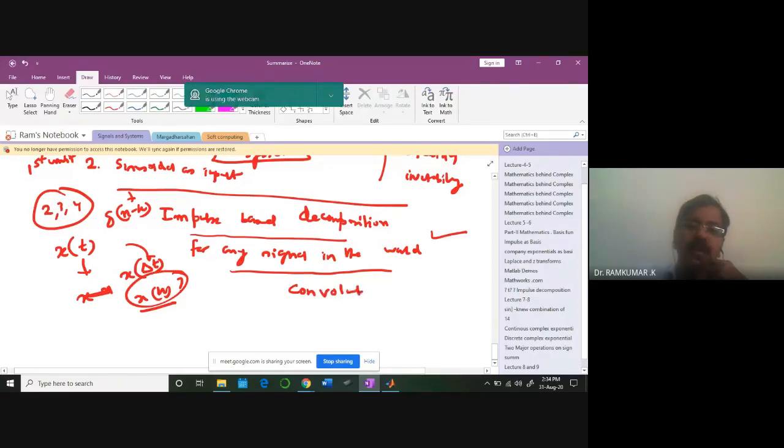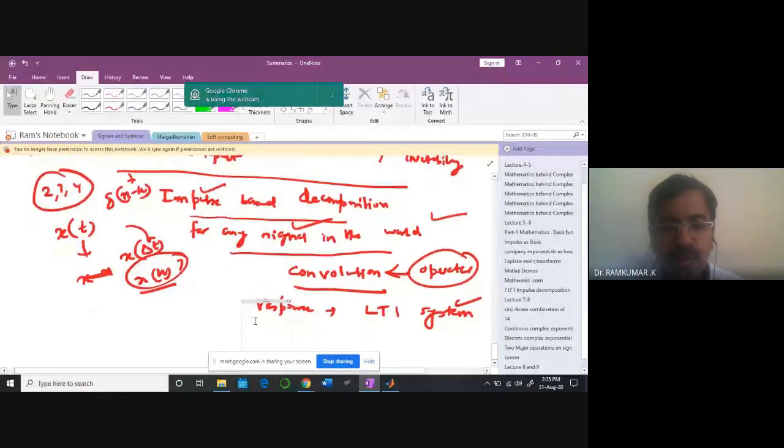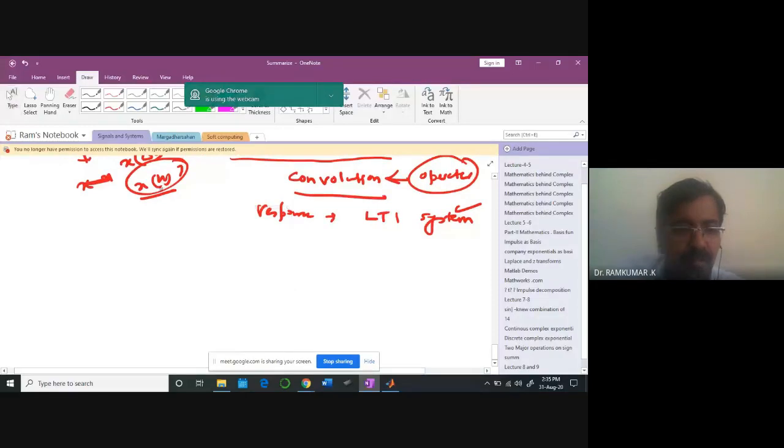There is a standard mathematical expression for that called convolution. It's a very powerful idea. We'll be studying how the system is going to behave by decomposing any signal into impulses. We can apply a proper mathematical idea called an operator, in fact the convolution operator, to study the response of any kind of LTI systems. That's about the second unit. Under this, you'll also be learning some concepts related to differential equations and difference equations.